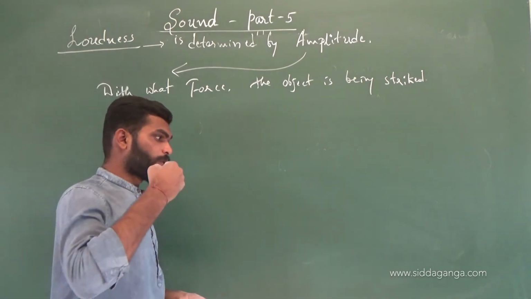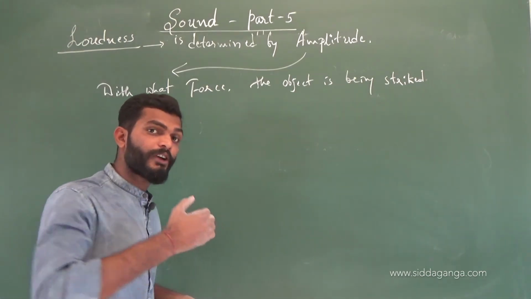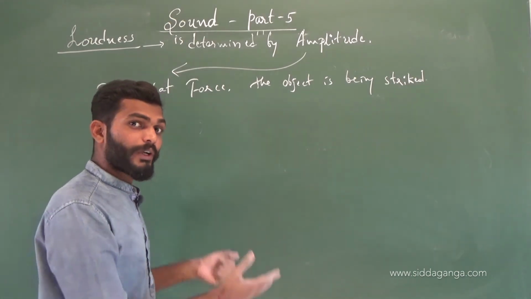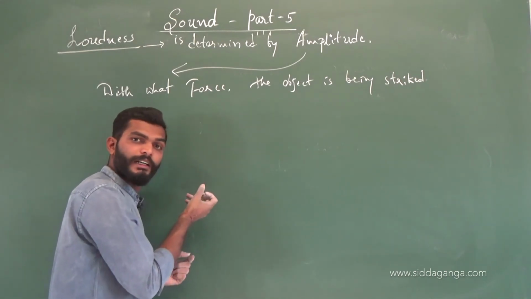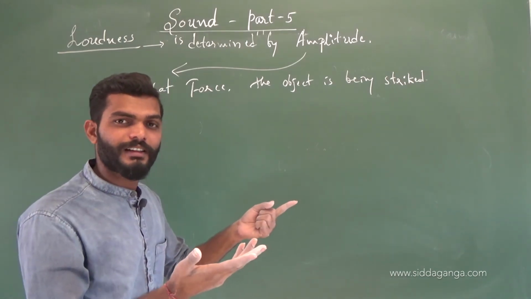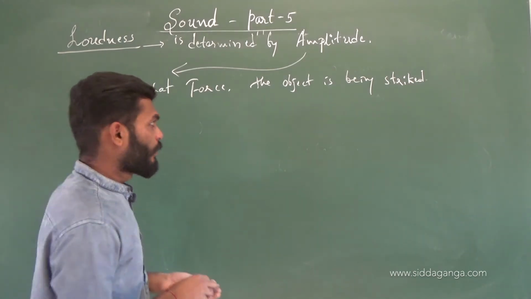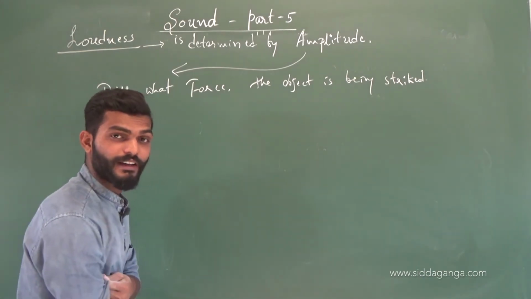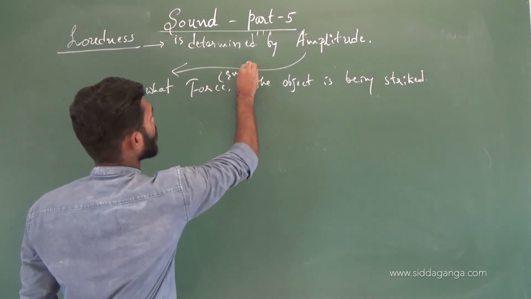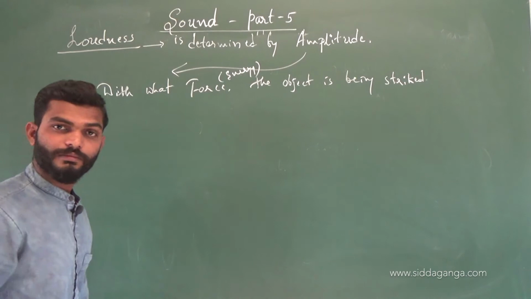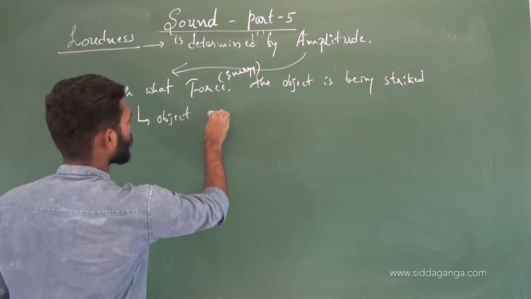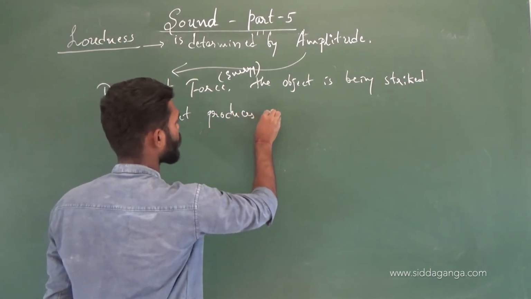More the force with which you hit that board, the more energy you give. More force means you have to give a lot of your muscular energy. With that energy the board vibrates when I hit it. It produces a sound. Understood? When you hit the board with more force, with more energy, the object produces a sound of higher amplitude.